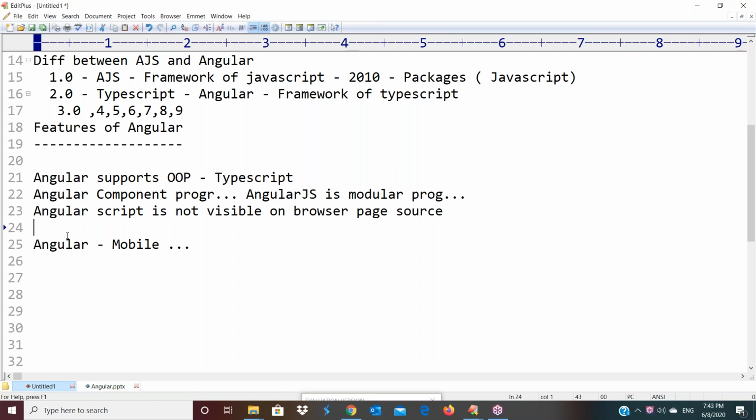The second point, actually: component programming and modular programming. Still it's not clear, where it is component programming and where it is modular programming. In Angular, component programming is there. In AngularJS, modular programming is there. First of all, what is component programming and what is modular programming? Just an overview. Yes, I will tell you.